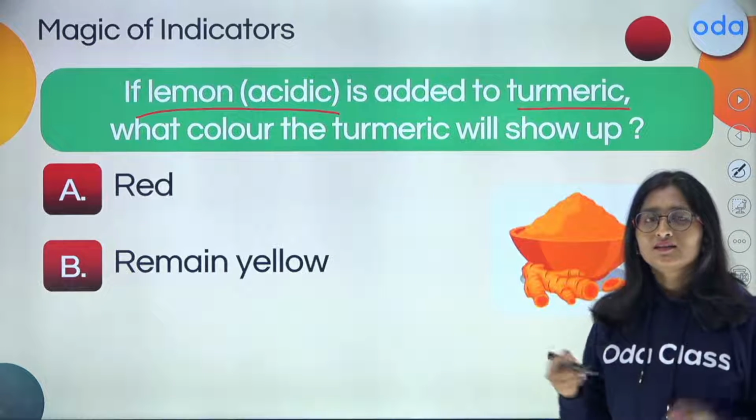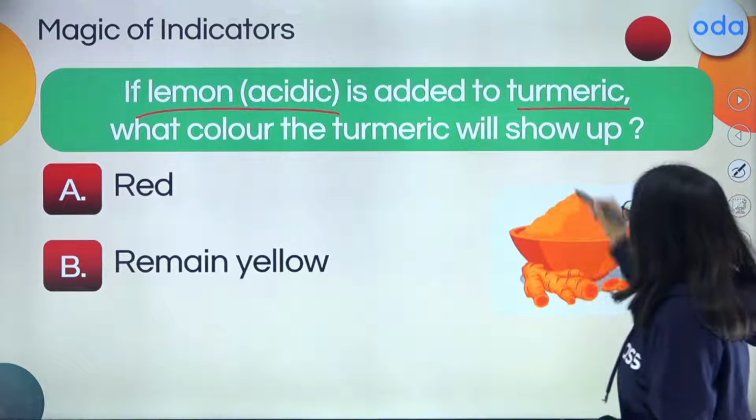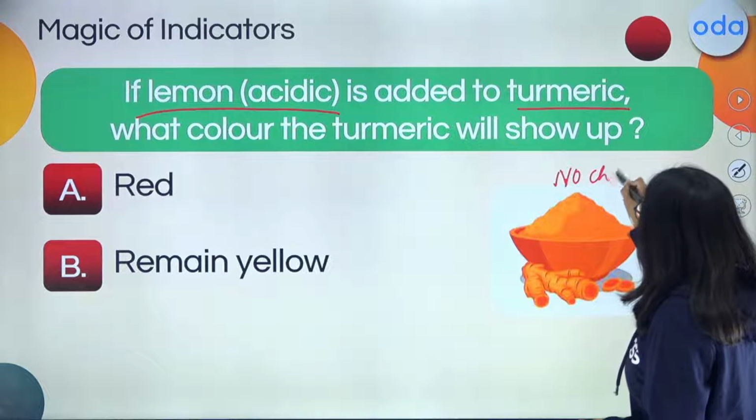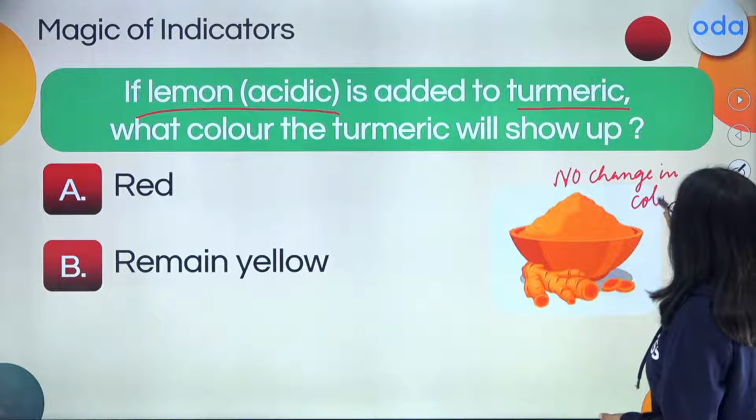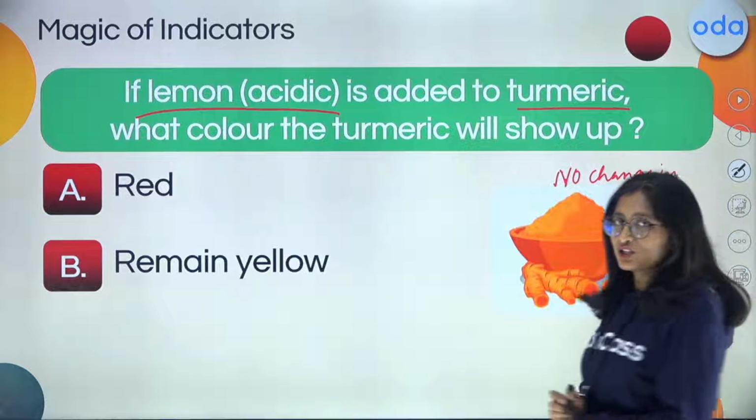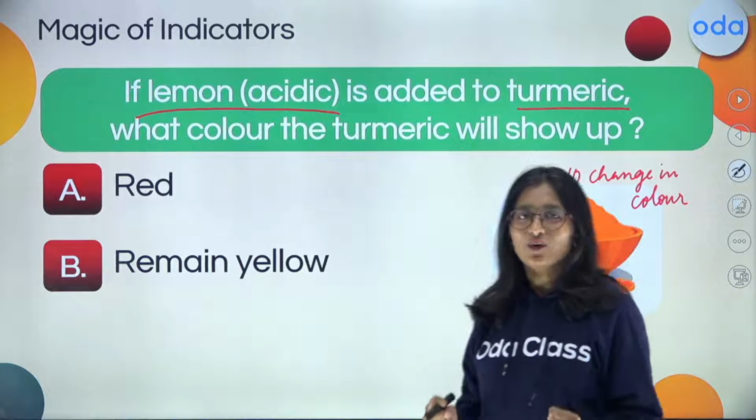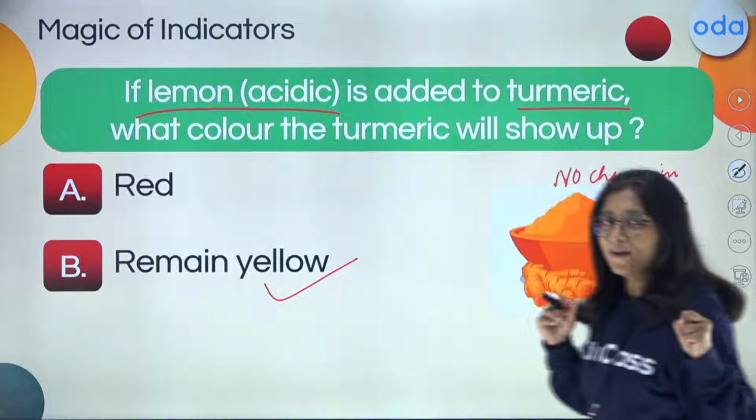That is going to be none of the colors, right? The same yellow is going to be there because this is not going to change. No change in color, right? No change. Because in case of the acidic solution, we have found that turmeric retains its same yellow color. So in this case, we can say that it remains yellow in color.